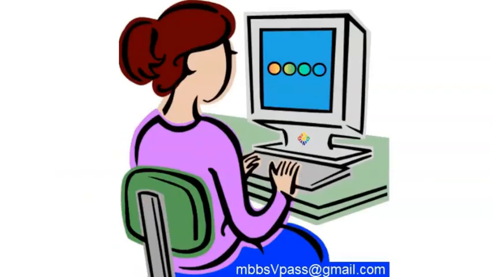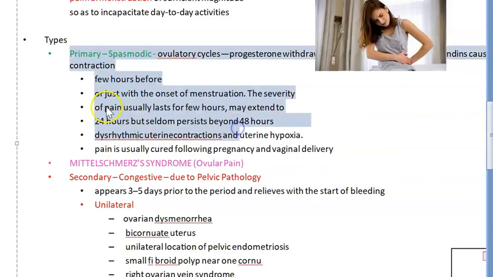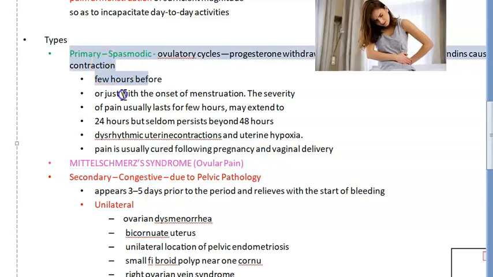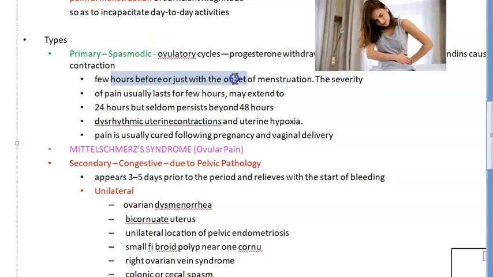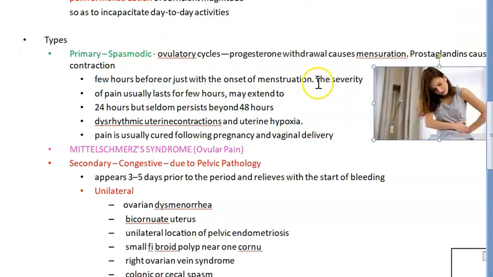Okay, guys. Now let's move to the types of dysmenorrhea. So guys, understand that there is primary dysmenorrhea and secondary dysmenorrhea. Two types only, primary and secondary. Primary is also called spasmodic and secondary is called congestive. Primary is the one that comes with the menstruation, okay? Few hours before the onset of menstruation or just with the onset of menstruation, there will be pain, okay? And this will be there for a day, may extend up to 24 hours. That's what they are saying.